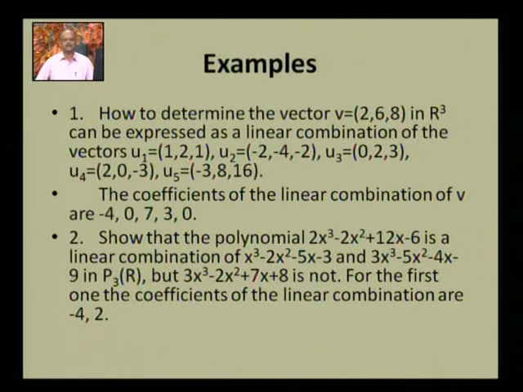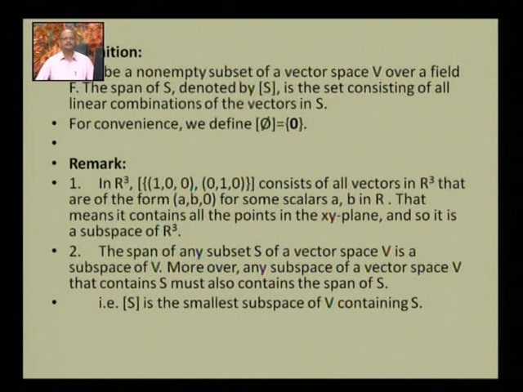But it is easy to check that the polynomial 3x cube minus 2x square plus 7x plus 8 is not a linear combination of these f(x) and g(x). For the first one, the coefficients of the linear combination, minus 4 and 2, can be found by some work. Now I have to define